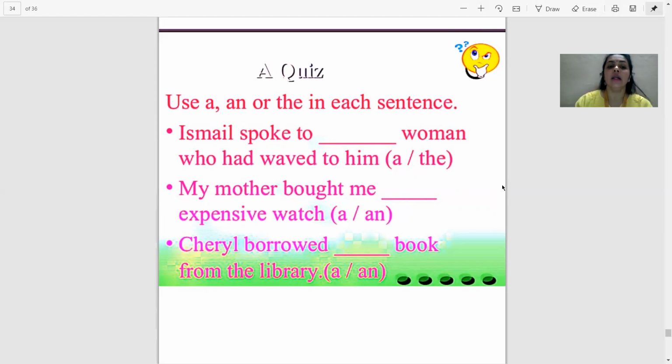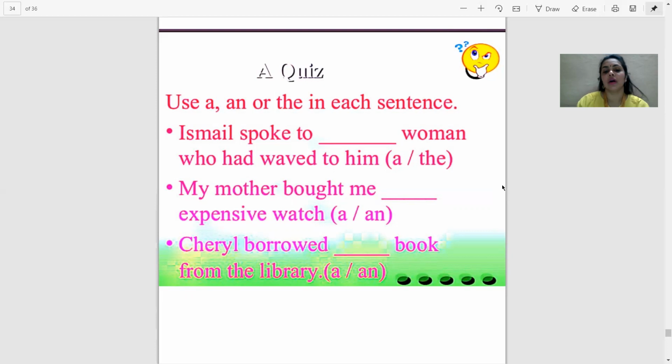So, Ismail spoke to the woman who had waved to him. My mother bought me dash watch, but then the adjective is expensive, which is vowel sounding. So we shall use an. My mother bought me an expensive watch.